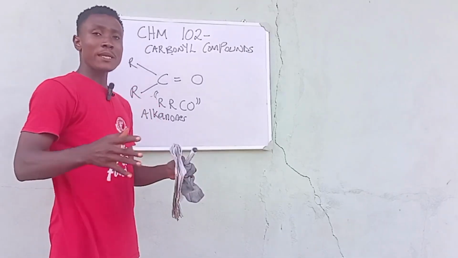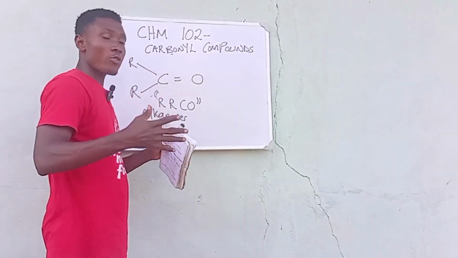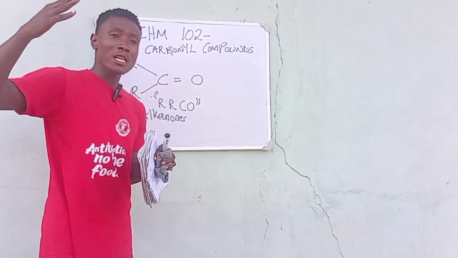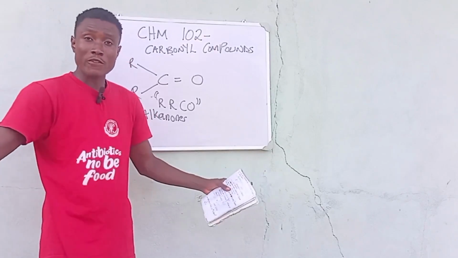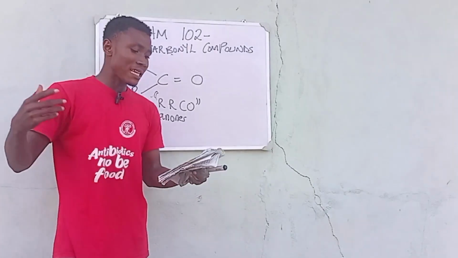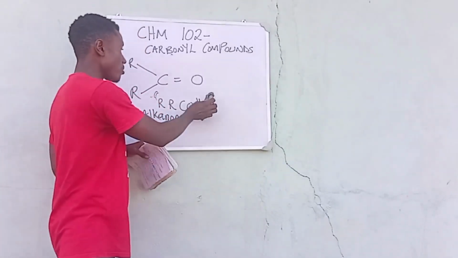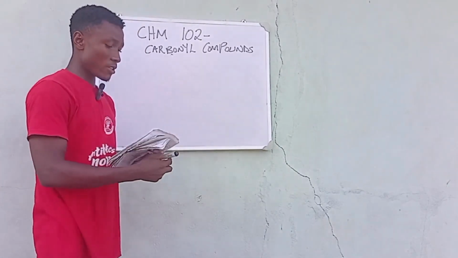I know why I am repeating both names, because in some settings or situations you only get to hear about ketones. So don't be confused when someone is talking about ketones and another person is talking about alkanones. They are basically the same thing, just different names. So let's talk about the characteristics of the carbonyl group. Remember we talked about the characteristics of the alcohol, so let's also talk about the characteristics of the carbonyl.